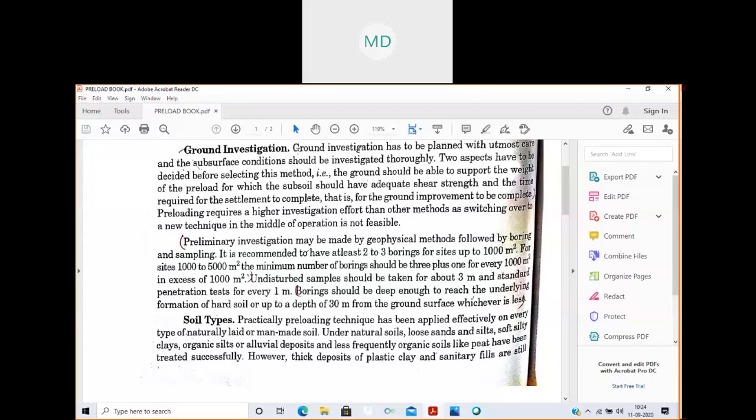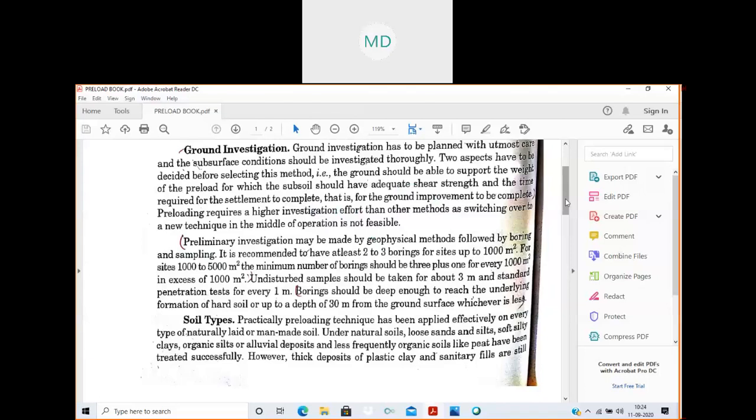In last class, we saw just the points a little bit, so in a bit more detail, we are going to see them here. First is ground investigation.